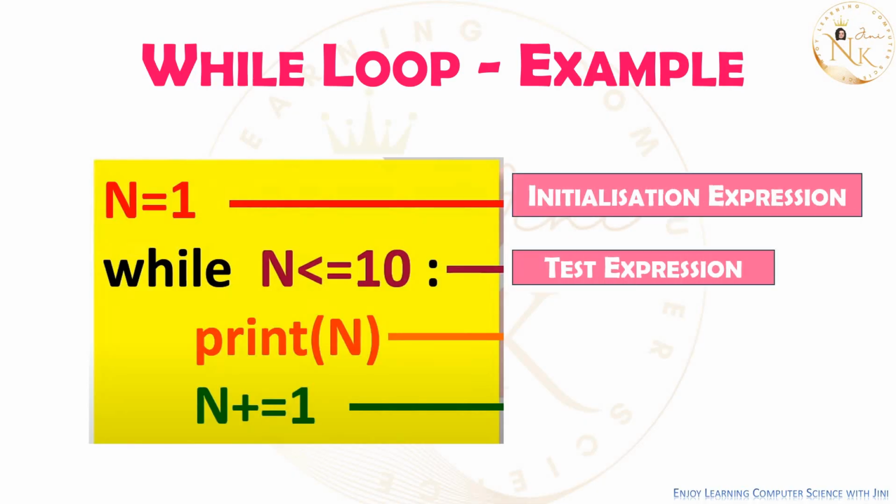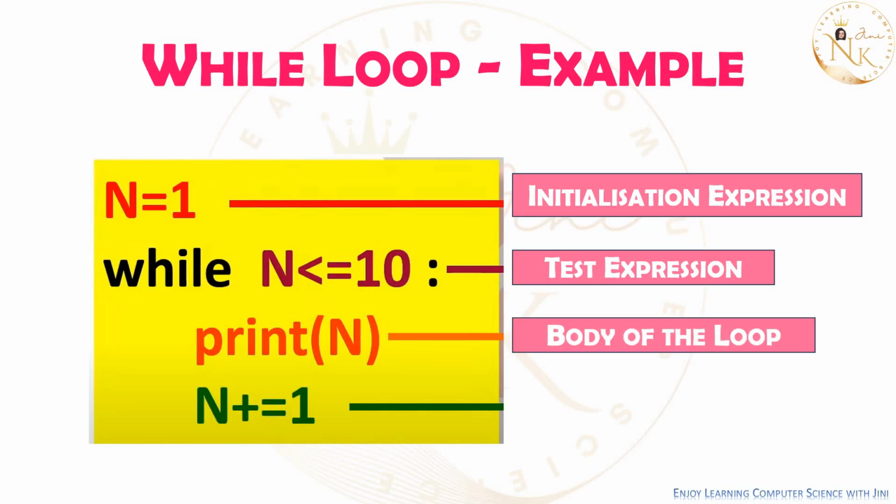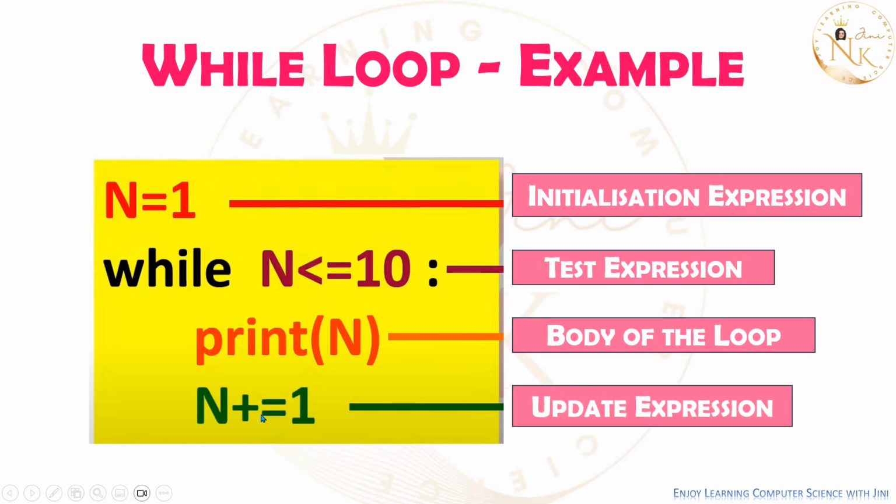While n is less than or equal to 2, this is your test expression. Then this is the body. Now, what is the variable which we are using in your while condition? N. So, initialization is done. For that variable, updation should be done. So, this is n plus equal to 1. So, this is your update expression.